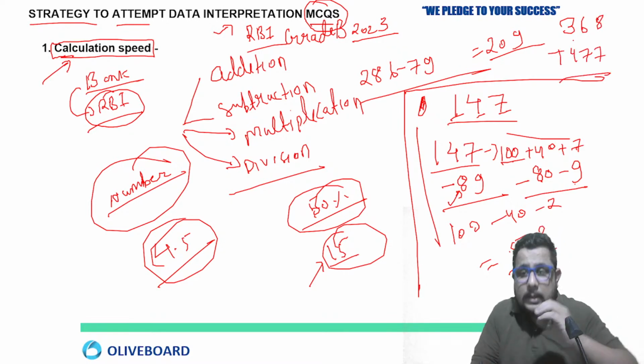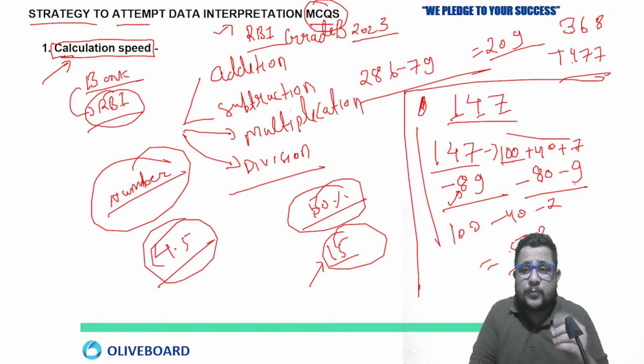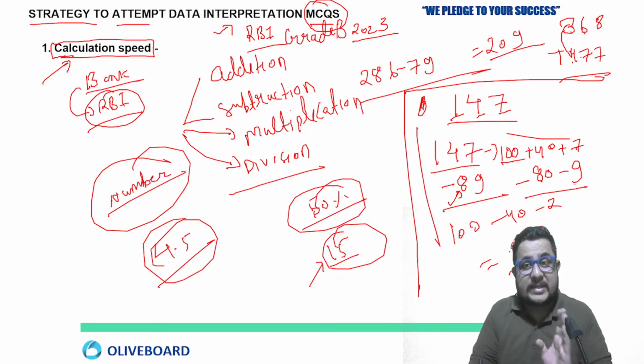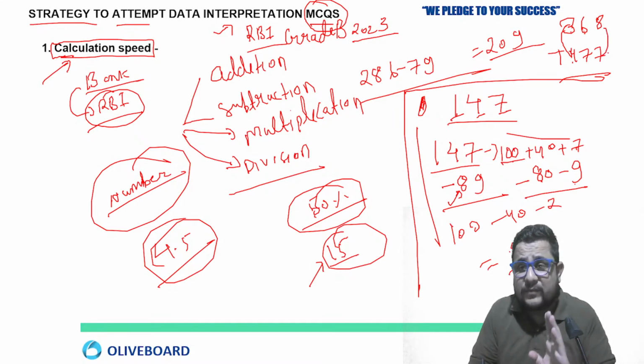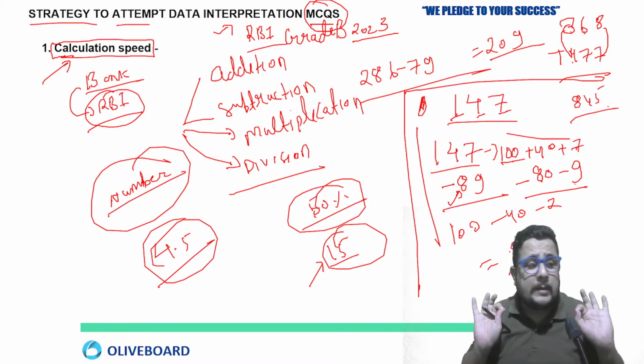Okay, if I am adding a number like 368 plus 477, how can you easily add that? 3 plus 4, 7, this is 700. See the place, hundreds place. 6 plus 7, 13, but this is tens place, so 130. So 700 plus 130, 830. 8 plus 7, 15. So 845 directly, without using pen and paper.